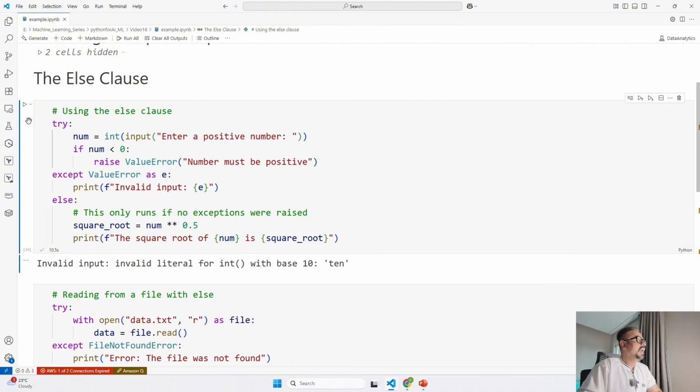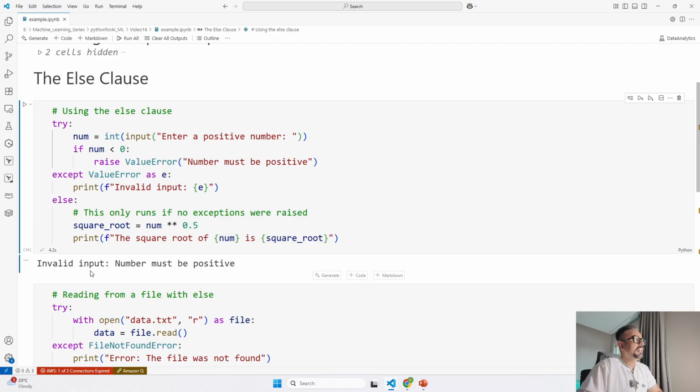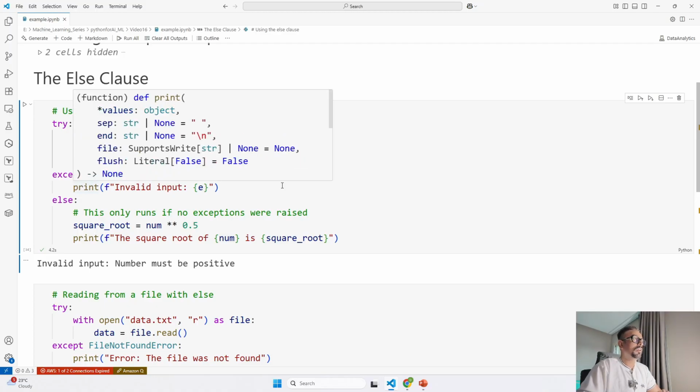Now again I will run it, and this time I am going to say -1 and enter. This time it again said invalid input and number must be positive. So the value error that I raised, and the exception that I already passed over here, I just went ahead and printed as part of this except block.